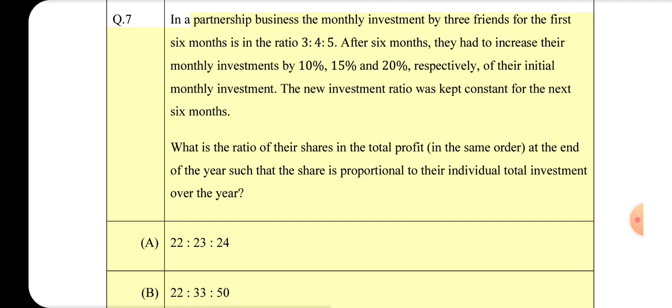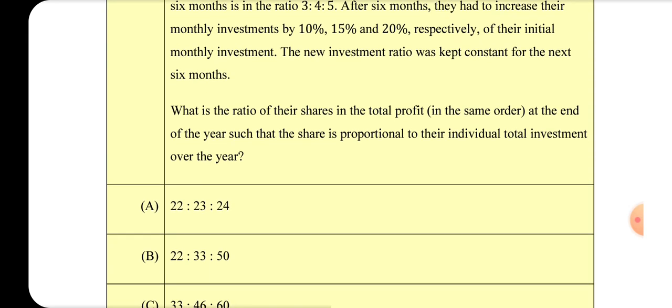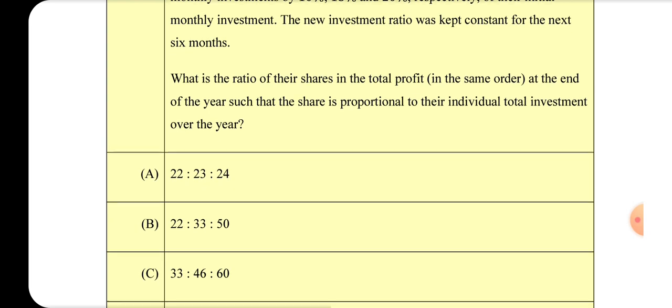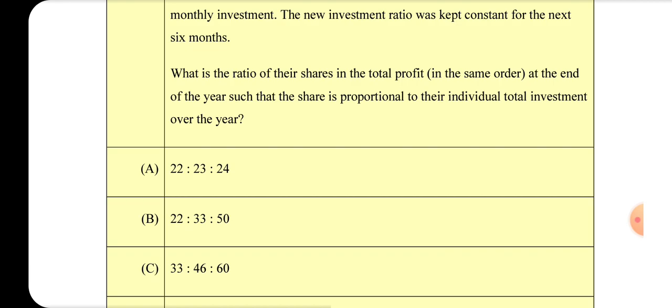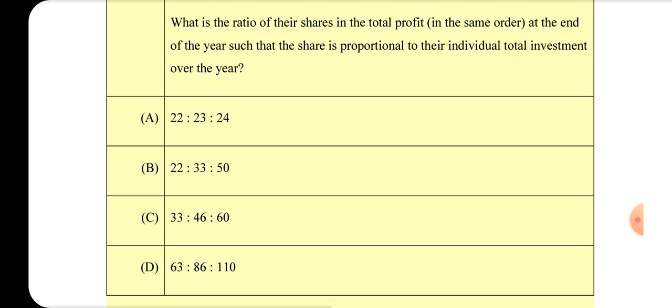Partnership business. The monthly investment by 3 friends for the first 6 months is in the ratio 3, 4, 5. After 6 months, they had to increase their monthly investments by 10%, 15% and 20%, respectively, of their initial monthly investment. The new investment ratio was kept constant for the next 6 months. What is the ratio of their shares in the total profit, in the same order, at the end of the year such that the share is proportional to their individual total investment over the year?